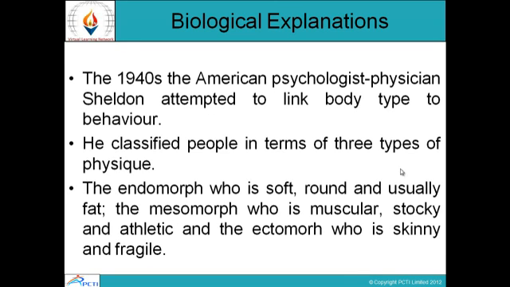In the 1940s, the American psychologist and physician Sheldon attempted to link body type to behavior. He classified people in terms of three types of physique: the endomorph, who is soft, round, and usually fat; the mesomorph, who is muscular, stocky, and athletic; and the ectomorph, who is skinny and fragile. So the endomorphs are soft as well as fat. Mesomorphs are muscular and athletic. Ectomorphs are skinny, very thin, and fragile.